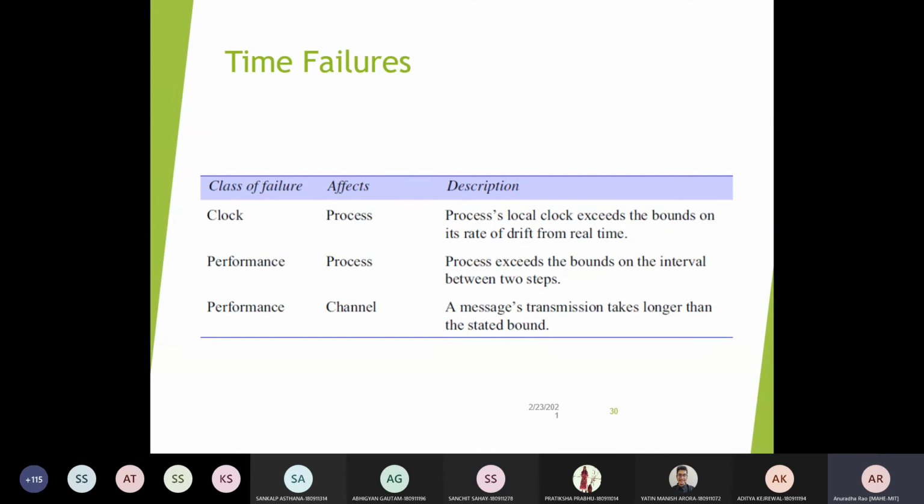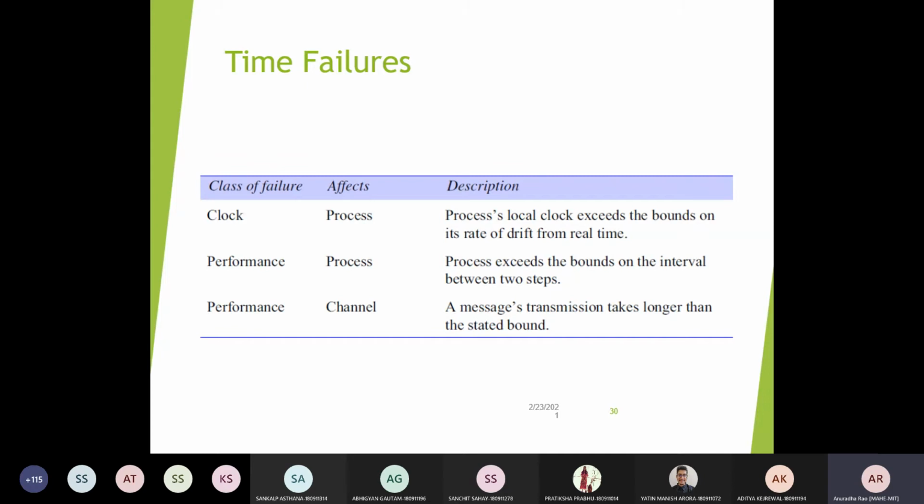Similarly, with respect to performance, if it exceeds the bound set for the execution of steps, or the bounds set for sending or receiving a message, in that case performance will be degraded. So in such cases, you will have to model the system in such a way that you decide whether to go for a synchronous or asynchronous interaction model, and based on that, the performance can be considered and the failure model can be modeled in that way.